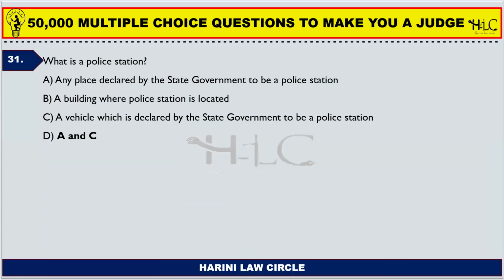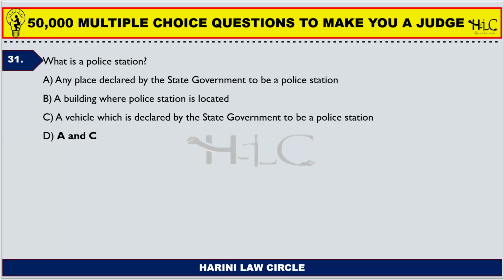Next one. What is a police station? Any place declared by the state government to be a police station, a building where a police station is located, a vehicle which is declared by the state government to be a police station. So option A and C are right. Any place declared by the state government to be a police station are police stations.